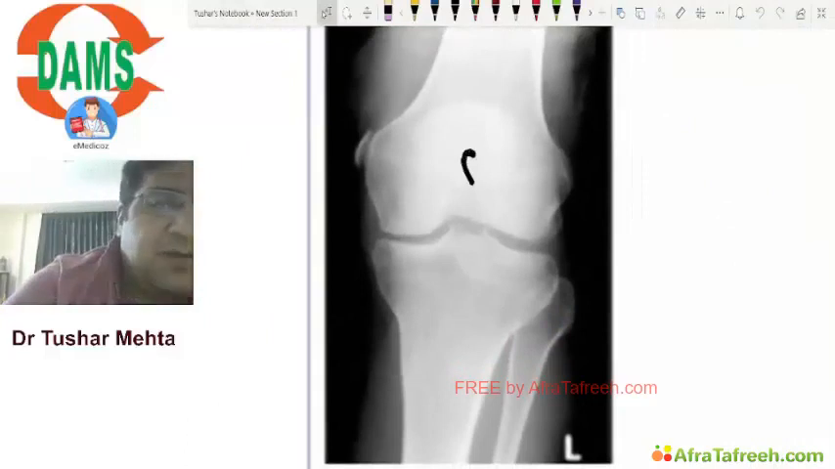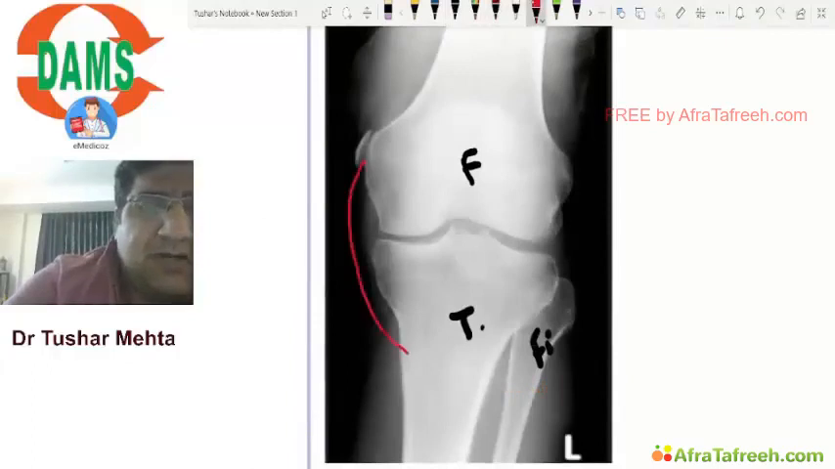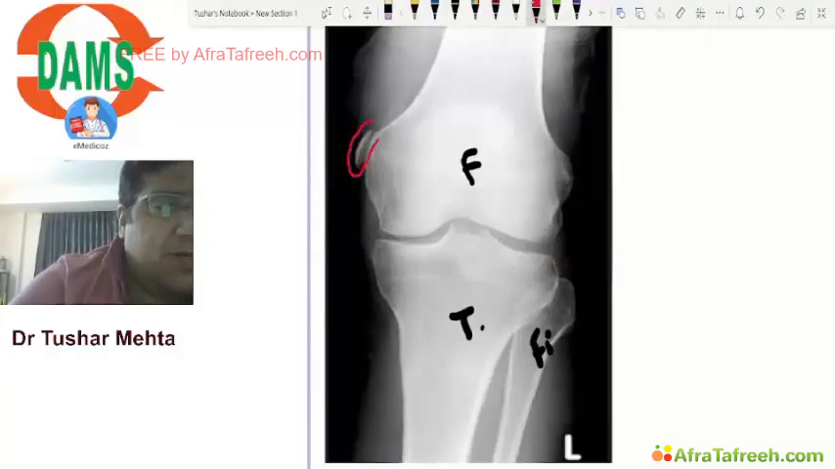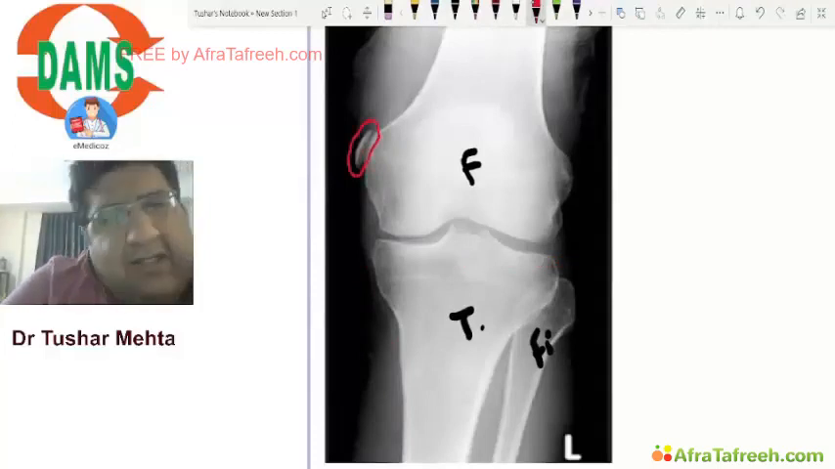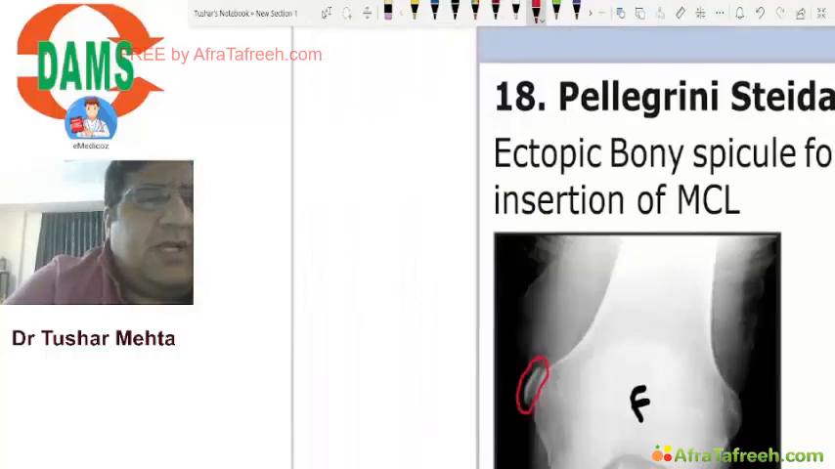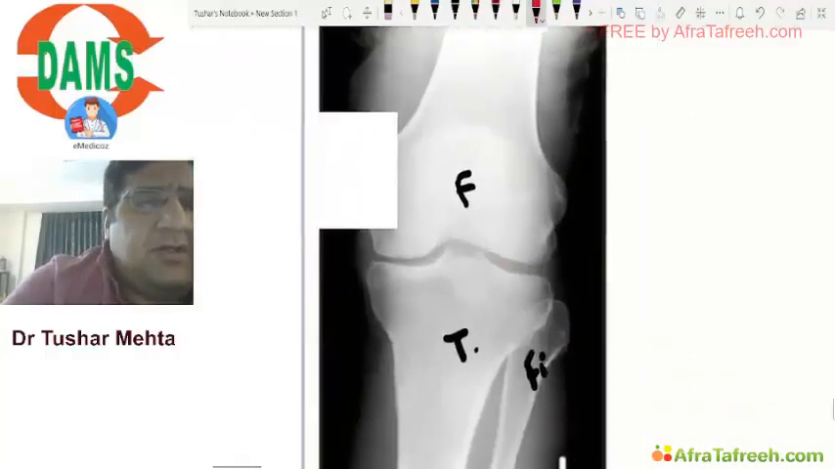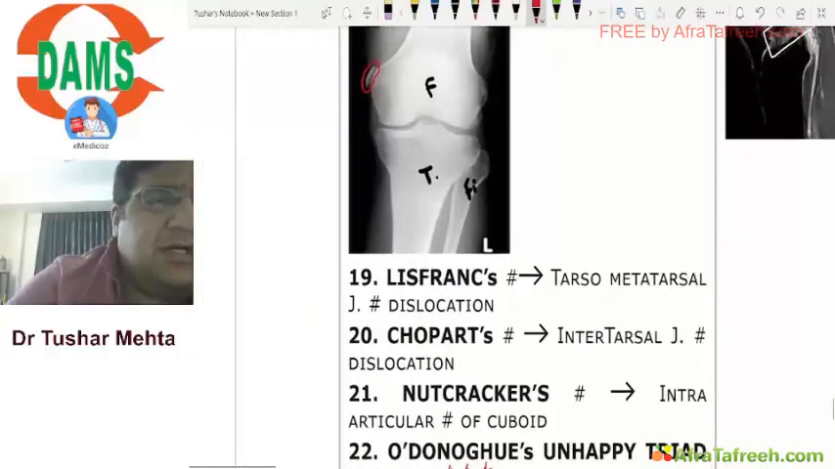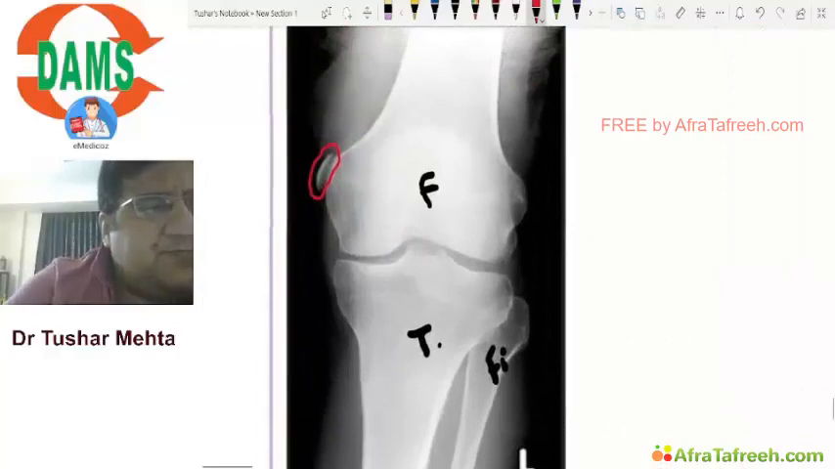So you can see femur, you can see tibia, you can see fibula. You should know that this is the medial collateral ligament. The femoral insertion of the medial collateral ligament got avulsed. When it got avulsed, it led to bleeding of the bone from here, and that made a hematoma. That hematoma got ossified and calcified, and this ectopic bony spicule was made over there. This is what they call Pellegrini Stieda lesion or Pellegrini Stieda disease. Done, everyone? Yes or no?